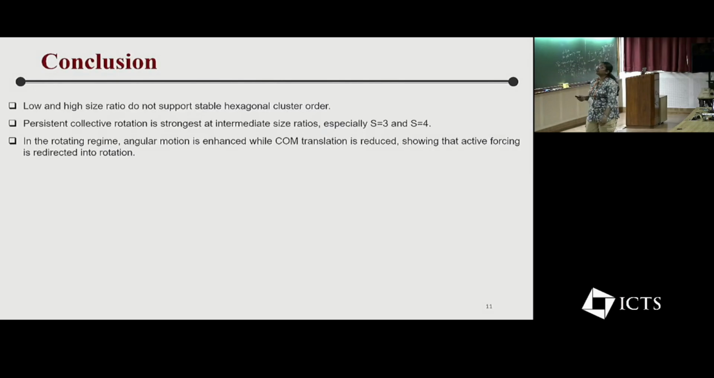So that's all. From the conclusion we can say that at high and low size ratio our cluster is not very stable, and at intermediate size ratio and packing fraction our cluster did more collective, good rotation. At the point or time where we get the highest MSAD, we get lower diffusivity, and vice versa.